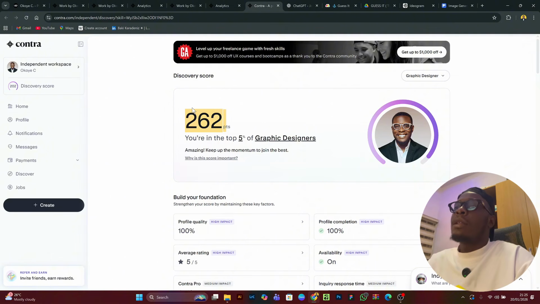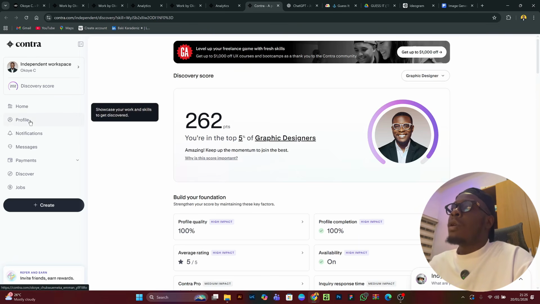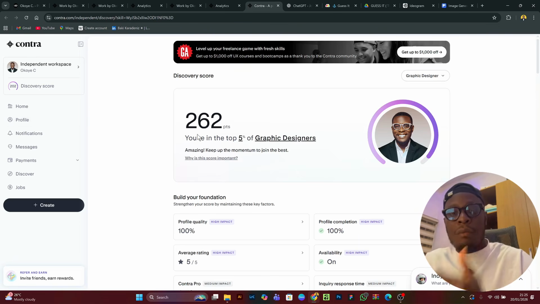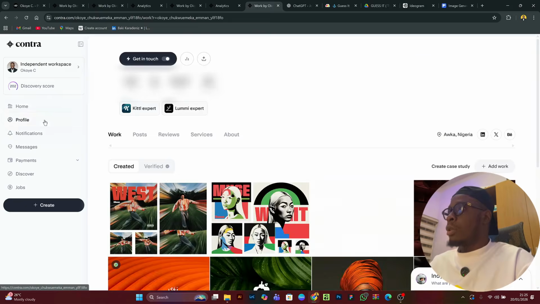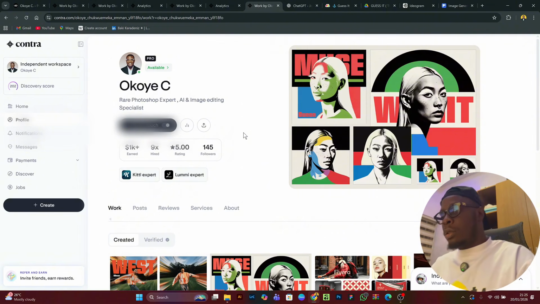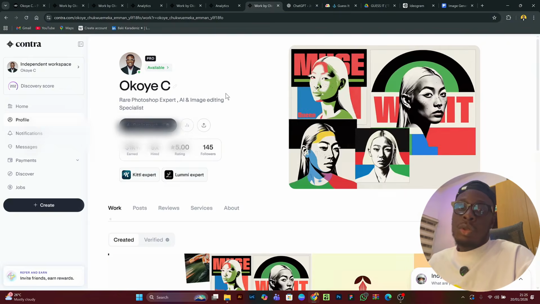Adding tags in relation to your niche and everything. First of all, you need to select a niche. If you're a web designer, there are things you need to do. If you're a graphic designer, there are things you need to do. I'm going to be showing you all I found out from the little research I did. I've done a lot of research. I've checked pages of top guys on Contra. And these things I'm going to list to you are what you do to get your score up.